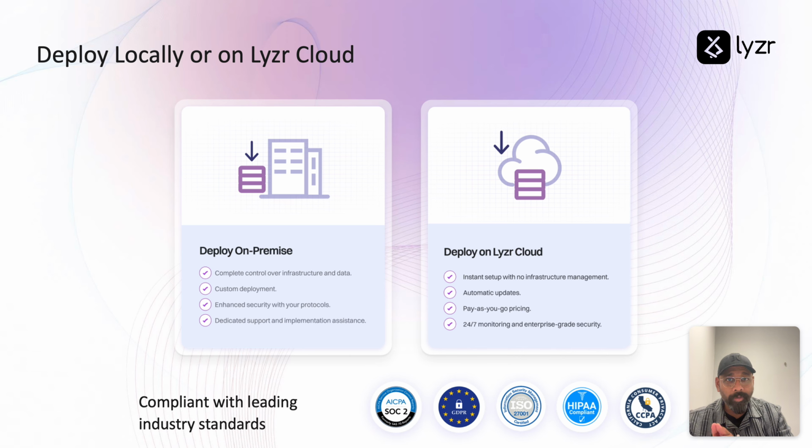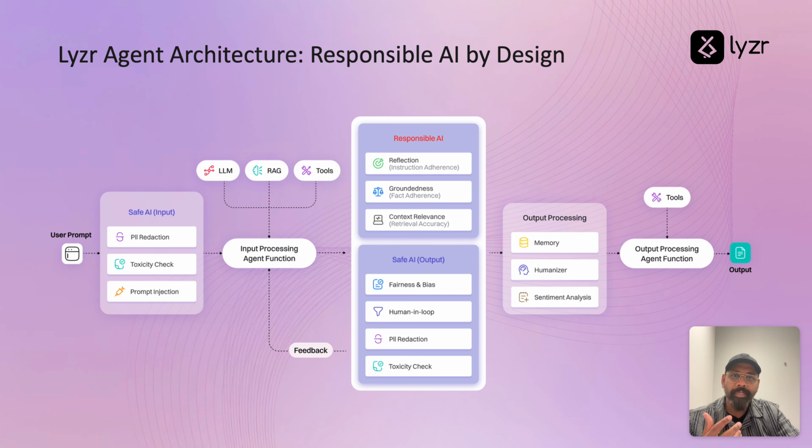We are an open source pro company, and hence we launched our platform in the open core model. But at the same time, we had to reserve certain aspects, especially the safe AI and responsible AI modules, so that enterprises can have a piece of code which is not out in the public, which is what eventually results in vulnerability issues. Something similar to what was reported on the LangChain framework in May 2024. So that's how Lyzr is fundamentally different. It all goes back to the agent architecture.